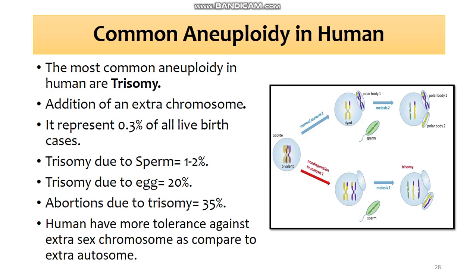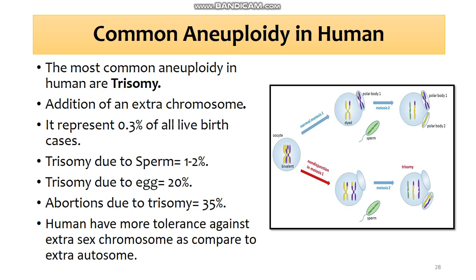Now we will move on to discuss the common aneuploidies in human beings. In this slide we discuss the common aneuploidy problems in human beings. There are a lot of problems, but the common aneuploidy in human beings is trisomy. What do we mean by trisomy?